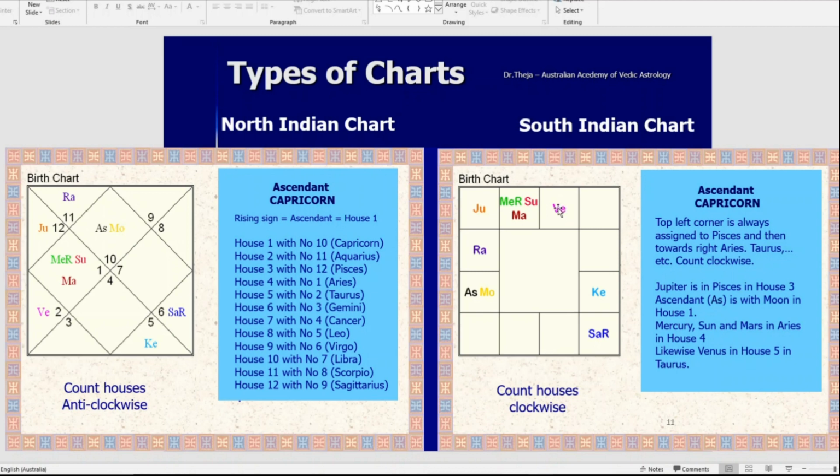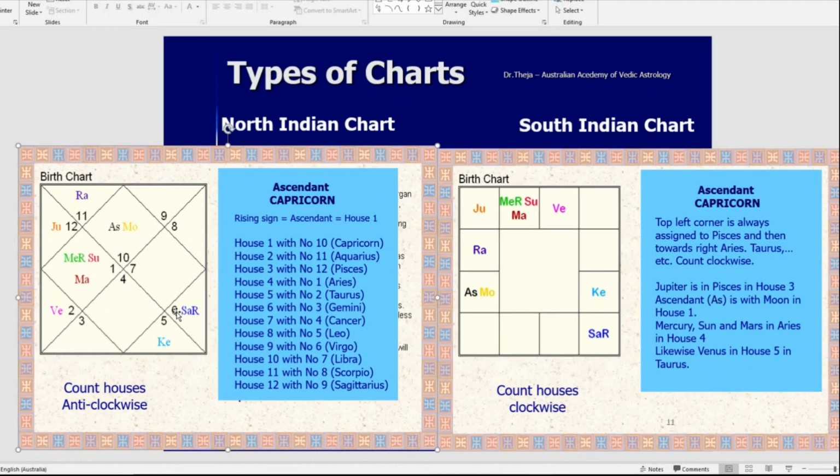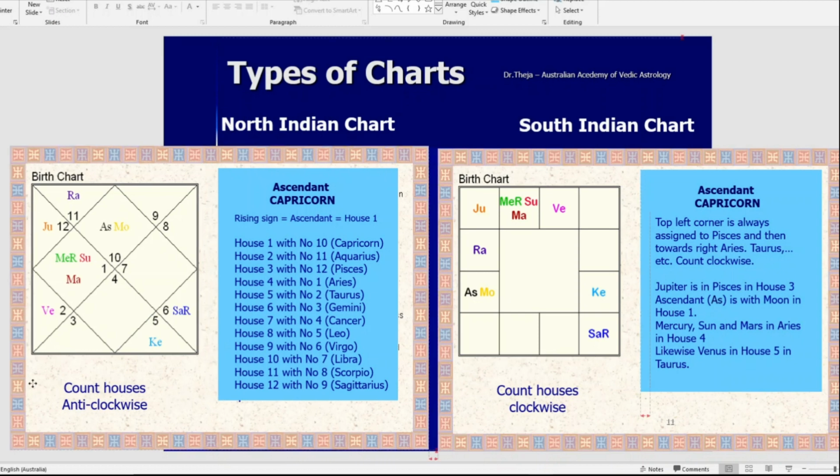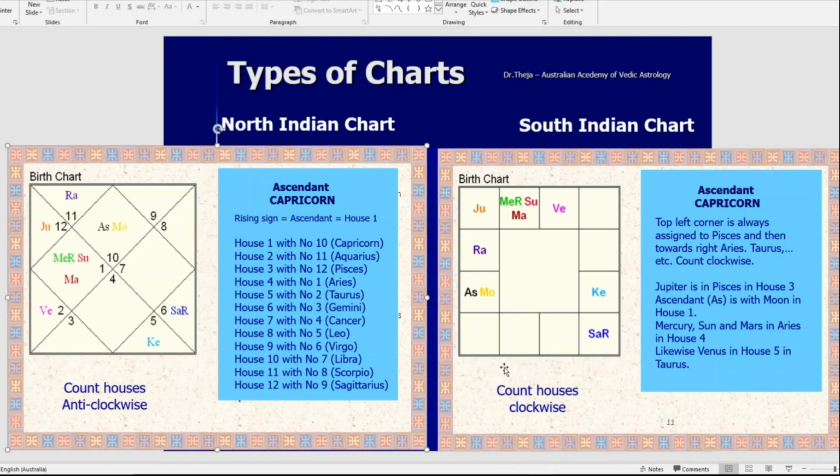We go second, third zodiac, fourth, fifth, sixth zodiac sign. In the North Indian chart, you can see sixth zodiac sign. So now we did see how it's happening. This is the South Indian, but don't get confused with the South Indian.